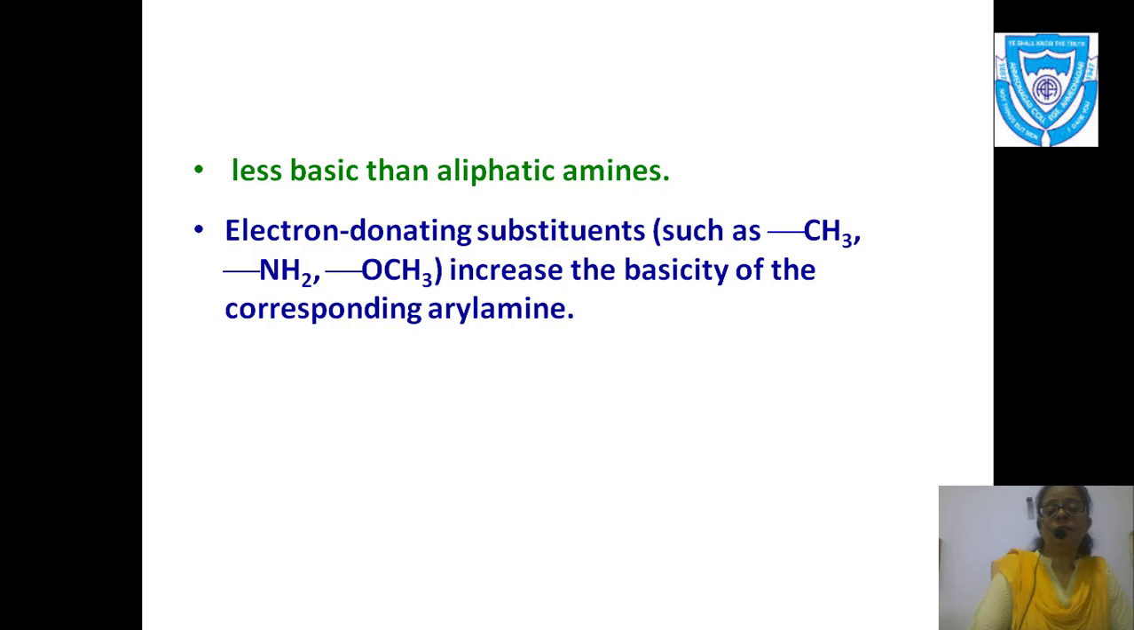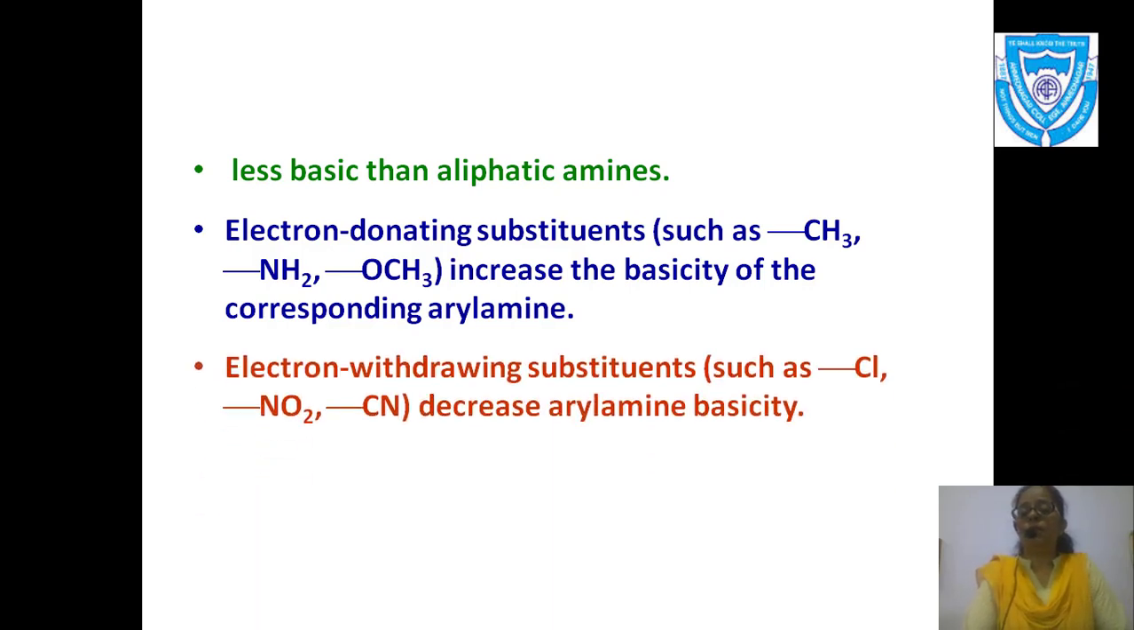And next is electron withdrawing groups. If I have the attachment of Cl, NO2 or CN, this decreases the basicity of aryl amine. If electron donating groups are present, it increases the basicity of aryl amines, and if electron withdrawing groups are present, it decreases the basicity of aryl amines. This is what you have to remember.